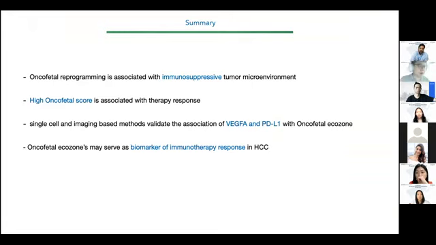So in summary, what I'm trying to convey is that oncofetal reprogramming is associated with an immunosuppressive microenvironment, which we discovered early on. But I think the most exciting thing now is that it's not only a basic biology discovery, but we can use it for predicting therapy response. I just gave you an example in surgery, but I think it has implications beyond surgery. The single cell and imaging based methods allow you to predict that both VEGF-12 and PD-L1 are enriched in oncofetal ecozones, suggesting that immunotherapy response could be predicted by the presence or absence of the oncofetal cells.